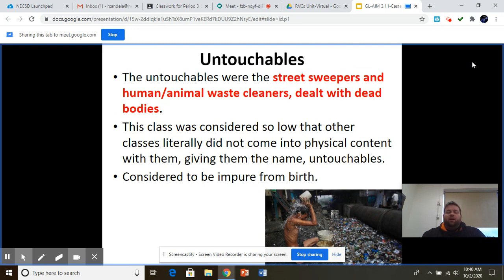So the conundrum that these people in India, even today, find themselves in is they have to wrestle with the idea of social equality going against their own personal religious beliefs. So this caste system and this separation and the stratification of classes in India is part of religious belief.